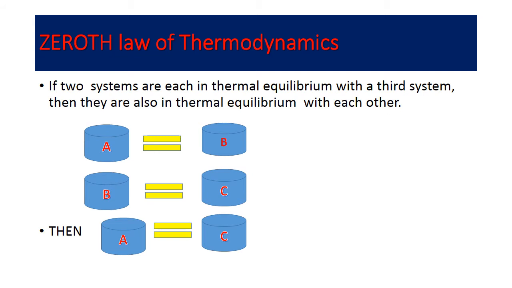So we can frame the zeroth law of thermodynamics. If two systems are each in thermal equilibrium with a third system, then they are also in thermal equilibrium with each other. This is the principle on which thermometers work.